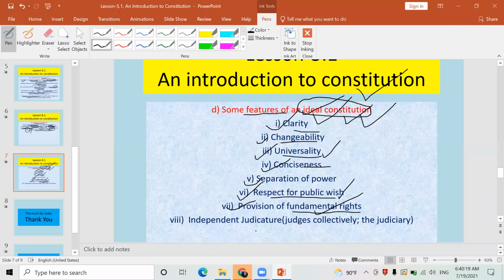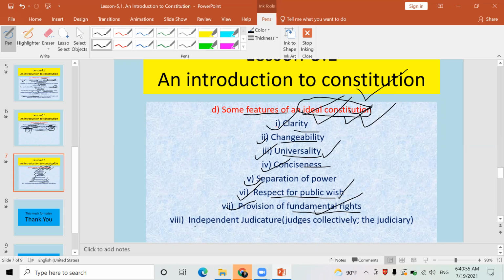Wherever there is rule of the army, rule of the king, or an autocratic ruler like the Rana rulers, they won't give fundamental rights to the people through the constitution. But if there is democracy, if there is federalism in such a country, through the ideal constitution many more fundamental rights are given and guaranteed to the people. Therefore, such a constitution can be known as an ideal constitution.